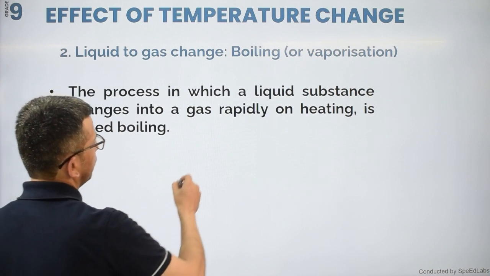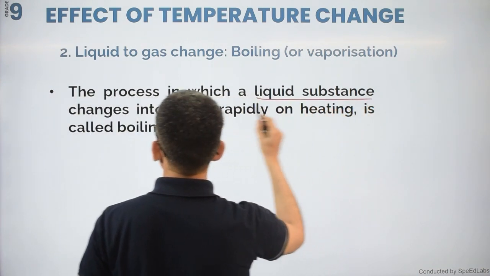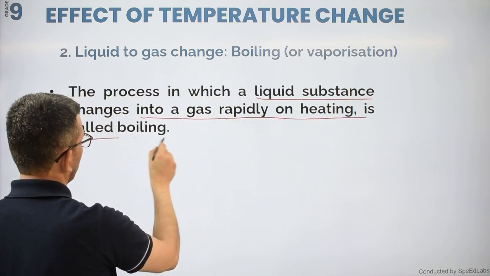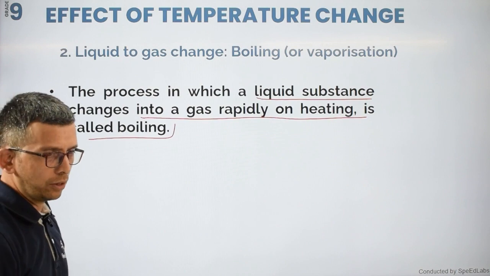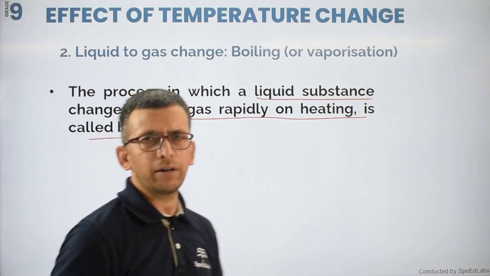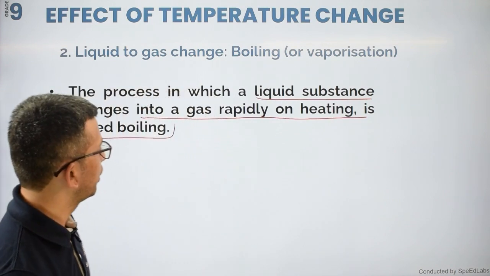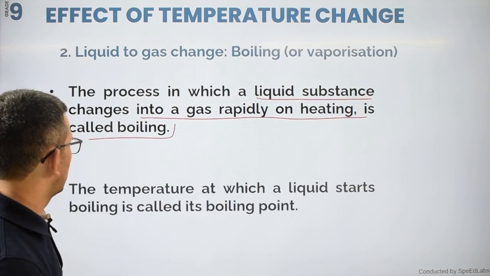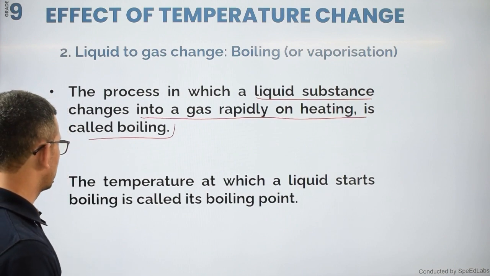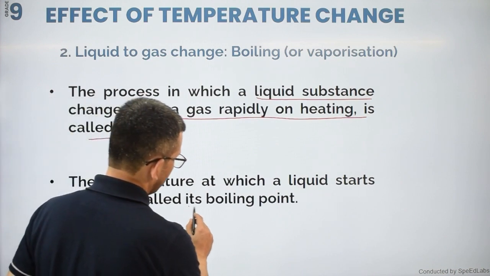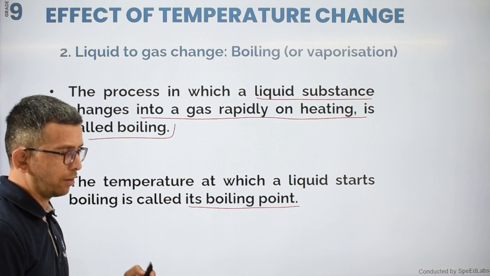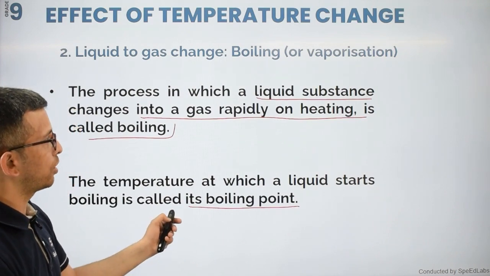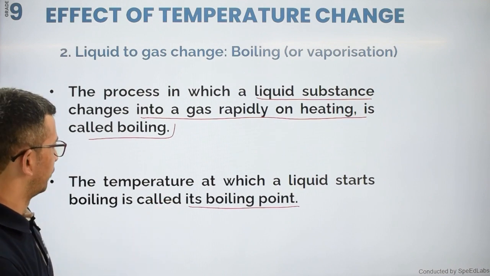The process in which a liquid substance changes into a gas rapidly on heating is called boiling. So when I increase the temperature, if I provide energy from outside, liquid can be converted into gaseous form. Now the temperature at which the liquid starts boiling is called its boiling point. Every liquid has a definite boiling point. At that temperature, the liquid starts to boil.